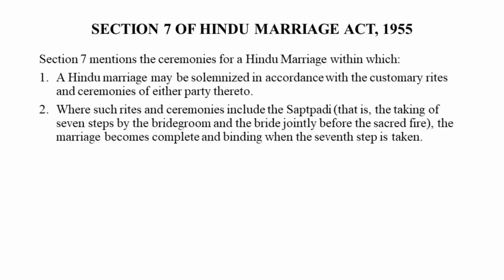When we come to sections, that was section 5, which was a very important section. The next section is section 7 of the Hindu Marriage Act. I'll just read it and then I'll explain it to you. Section 7 mentions the ceremonies of Hindu marriage, and it says that the ceremonies, I've already told that for a valid marriage, ceremonies are very essential, very pivotal, very noteworthy as far as Hindu marriage is concerned.